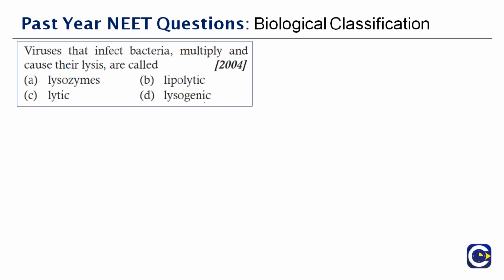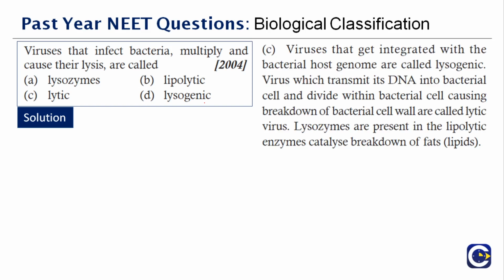Next question here. Viruses that infect bacteria, multiply, and cause their lysis are called as dash. It's a very easy question for you to answer. See, there is a particular virus which destroys bacteria. If you remember, viruses that get integrated with the bacterial host genome are called lysogenic. Viruses which transmit their DNA into a biological cell and divide within the bacterial cell, which will cause the breakdown of the bacterial cell, are therefore called lytic. Okay, those enzymes which help in this process are called lysosomes. Therefore, the correct answer to this question is option C, lytic.